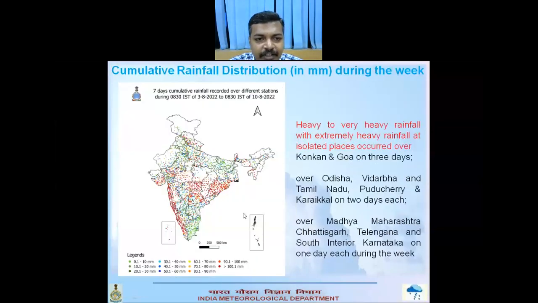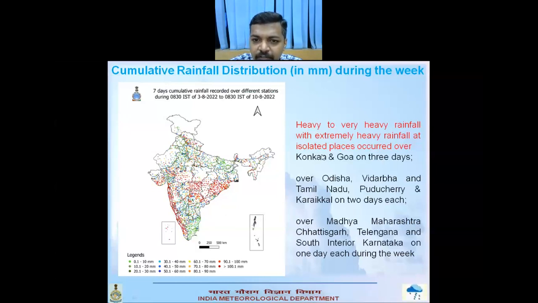If we look at the 7 days cumulative rainfall distribution for this week, then because of formation of low pressure systems and their movement across the central parts, most of the states across the central parts, that is Odisha, Chhattisgarh, MP, as well as Gujarat, have received heavy rainfall amount. And apart from this, the western Ghats also received very heavy rainfall during past week.